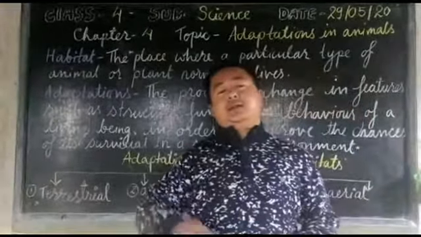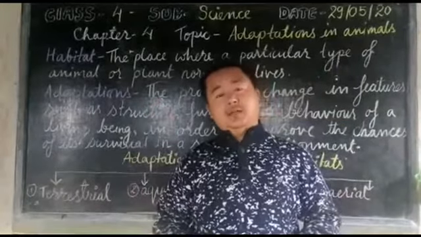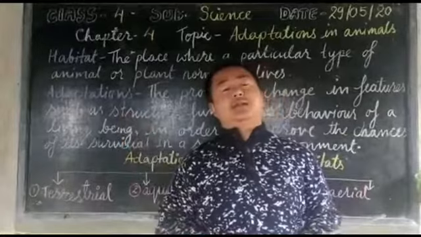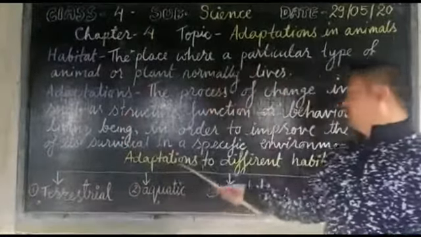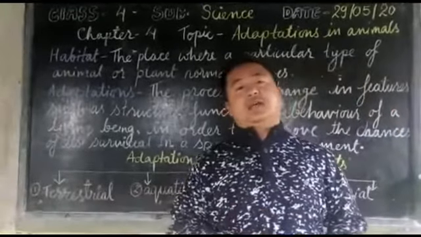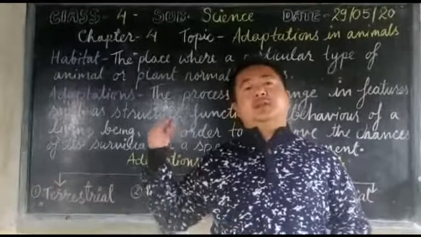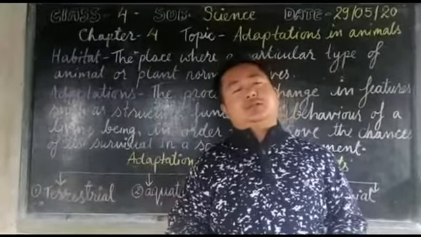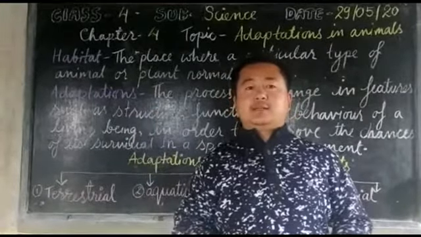So these are the things we have learned for the day, the habitat as well as the different types of adaptation to different habitats, along with the different features they have developed to live in these different habitats. We are going to learn that in the next class.